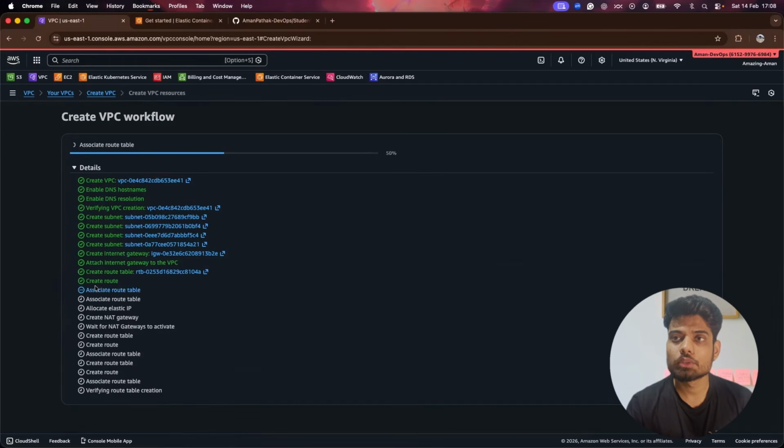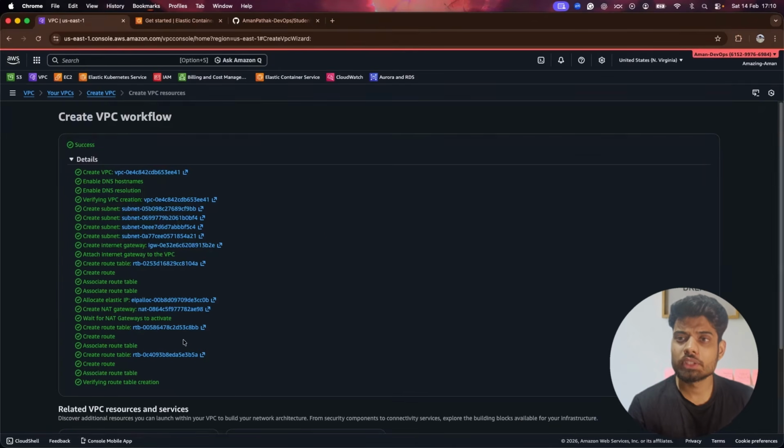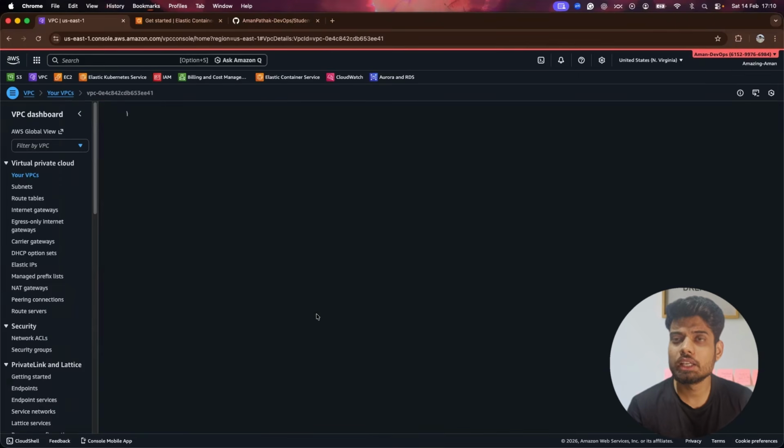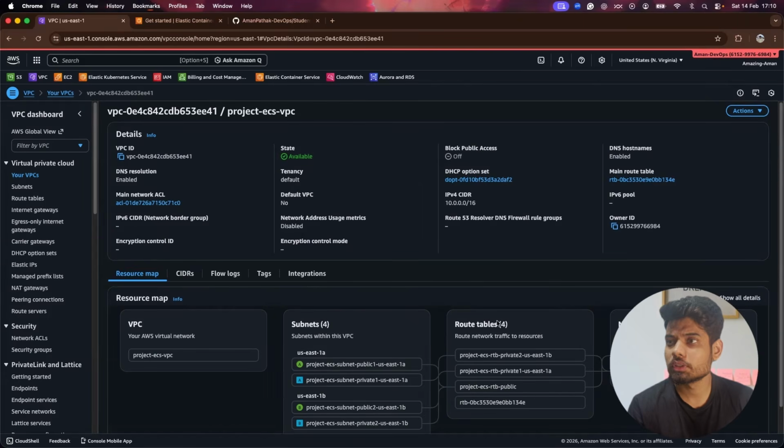You can see that the internet gateway has been attached to the VPC. Now it is waiting for the NAT gateways to activate. We know that NAT gateways sometimes take time. Then it will create the route table and associate the route table with the public subnets. So let's wait for it. We can see that all the services have been created. So we will just click on view VPC, and let's go through the things one by one.